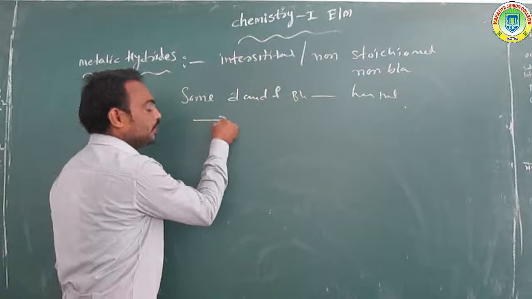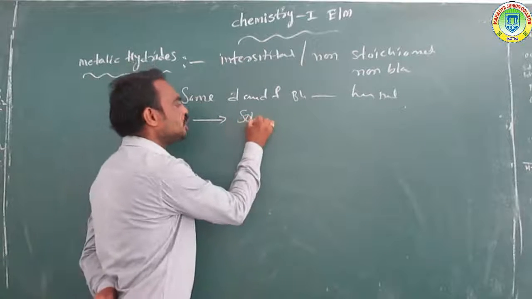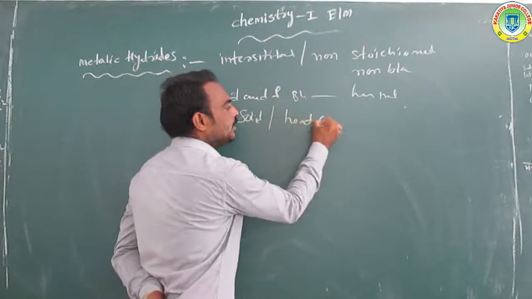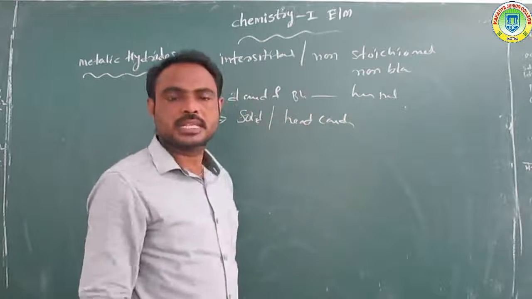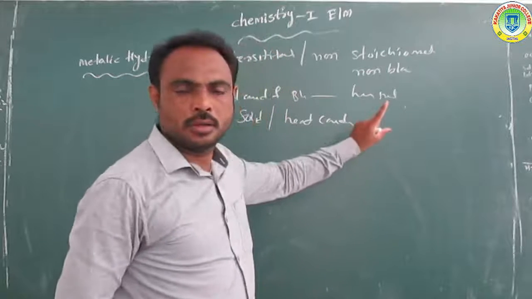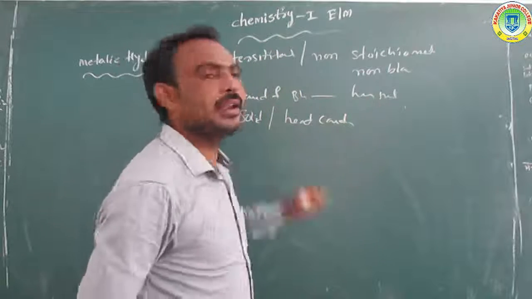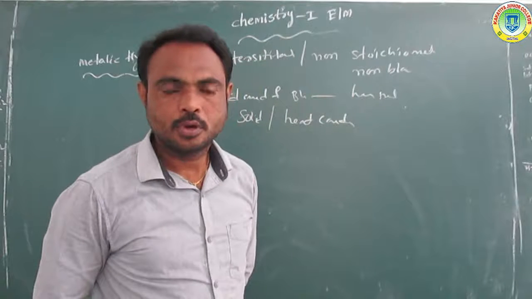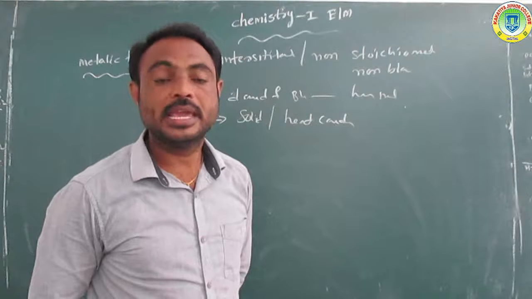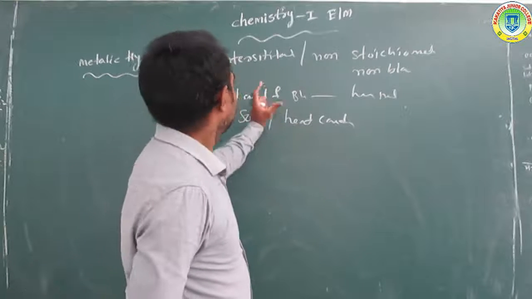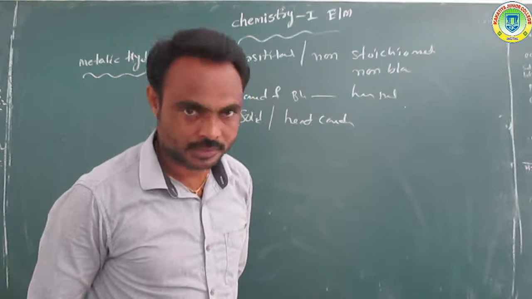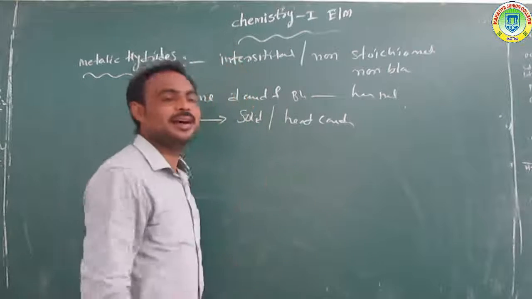Overall, these metallic hydrates are all solid compounds, and they have a heat conducting nature. Electricity is passed through the metallic hydrates. They are called conductors, not insulators. So what are the examples?